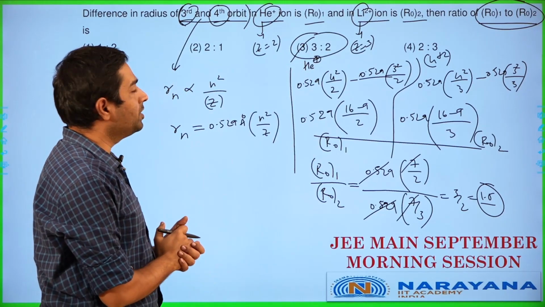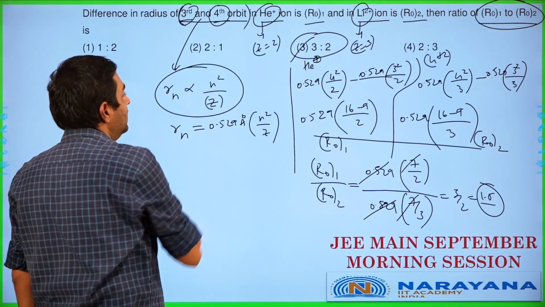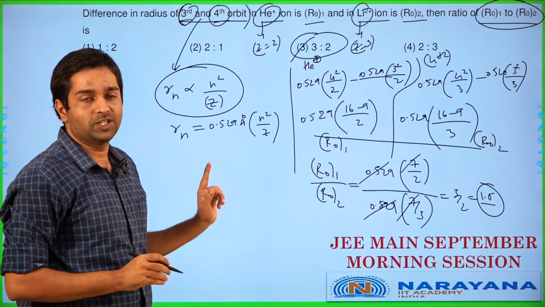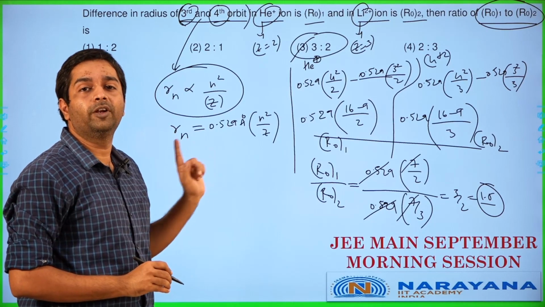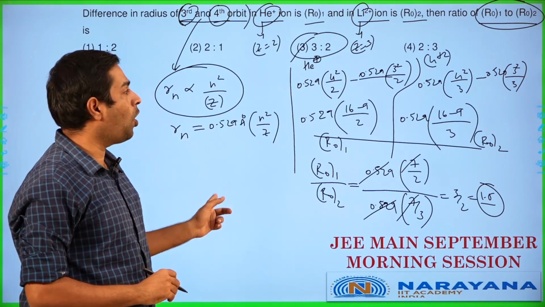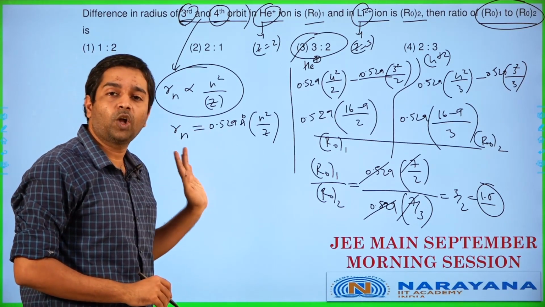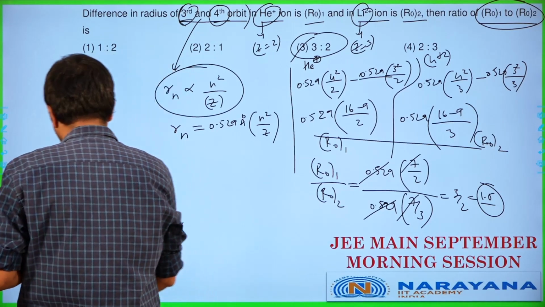So the question here is basically testing you on whether you know this formula. If you know this formula, you can solve the question. If you do not know this formula, you are going to be in trouble with respect to this question. This is a question which can appear either in your chemistry paper or in your physics paper from modern physics chapter. Here obviously it's coming from atomic structure chapter in this case. Let's get to the next one.